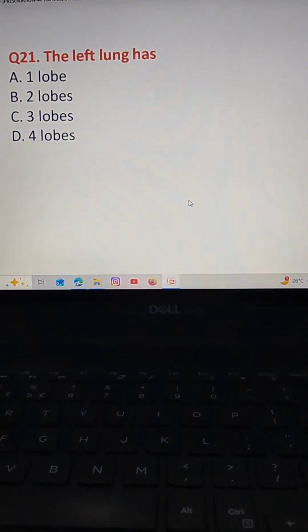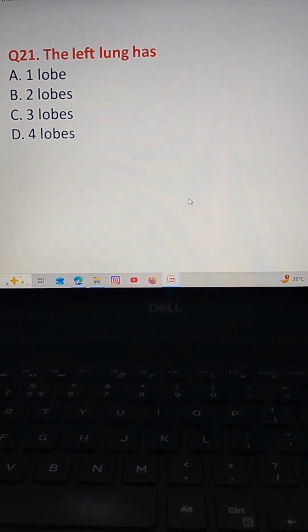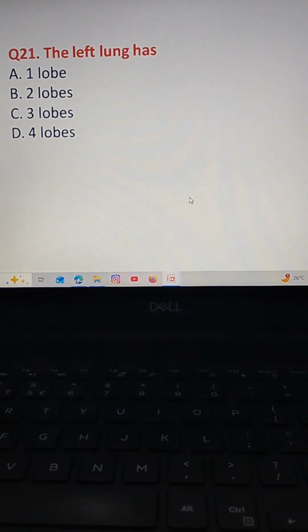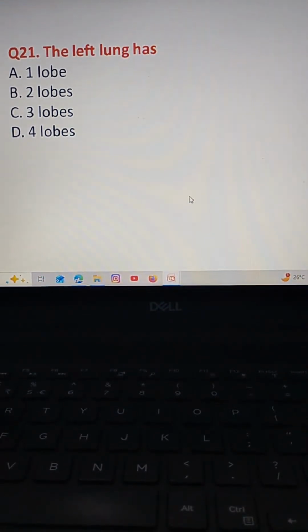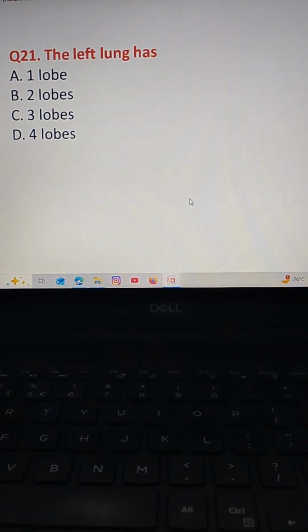The next question: the left lung has how many lobes? Option A 1 lobe, option B 2 lobes, option C 3 lobes, option D 4 lobes.